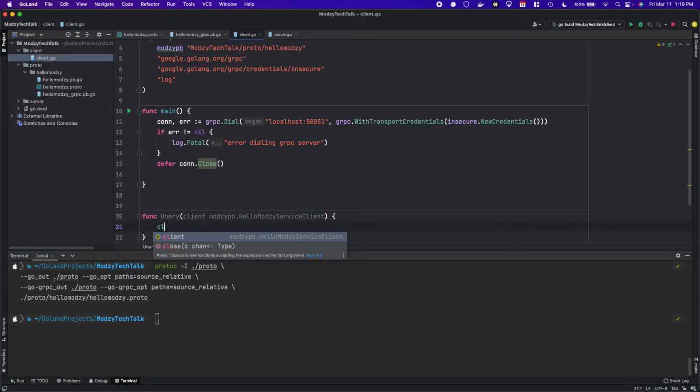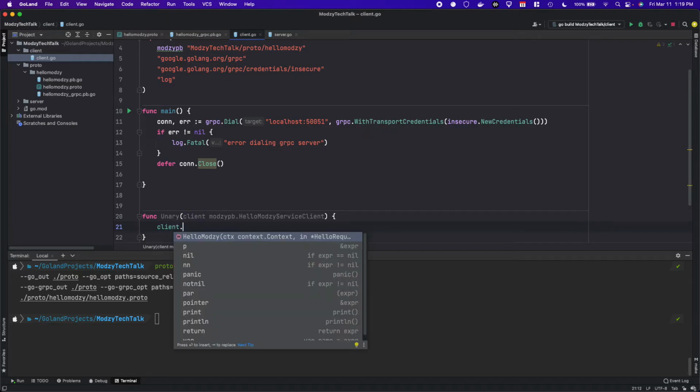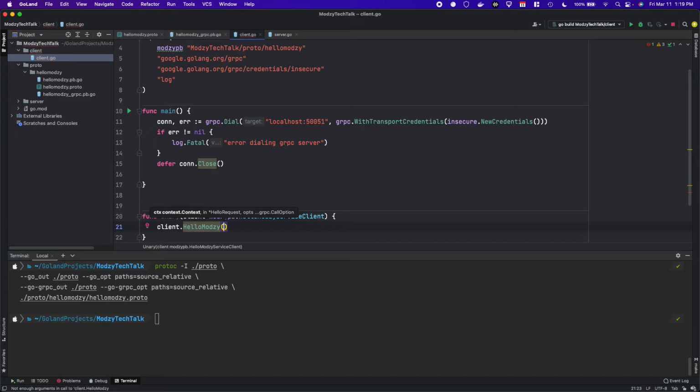And so we'll just call, so again, it looks like we're invoking a gRPC call locally, when really it would be a remote server. In this case, it is local, but the syntax would remain the same no matter where the server is hosted. We're calling hello Modzy. It takes in a context, so we'll pass in a background context.